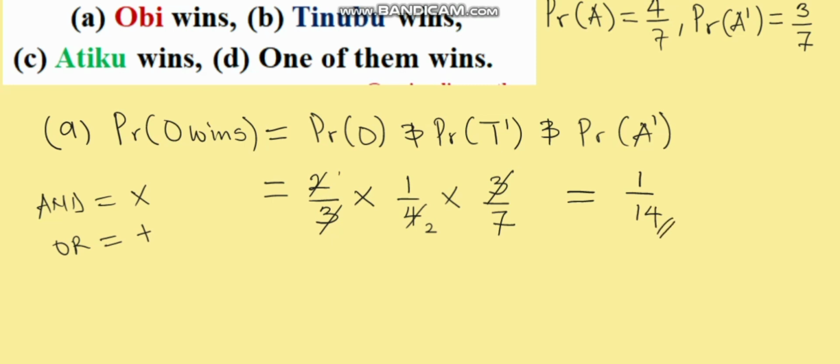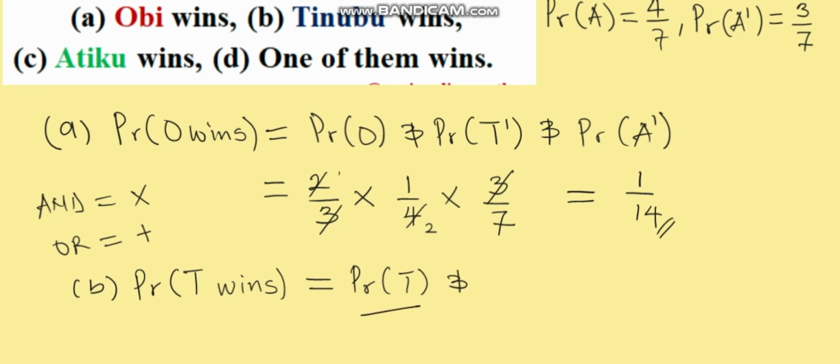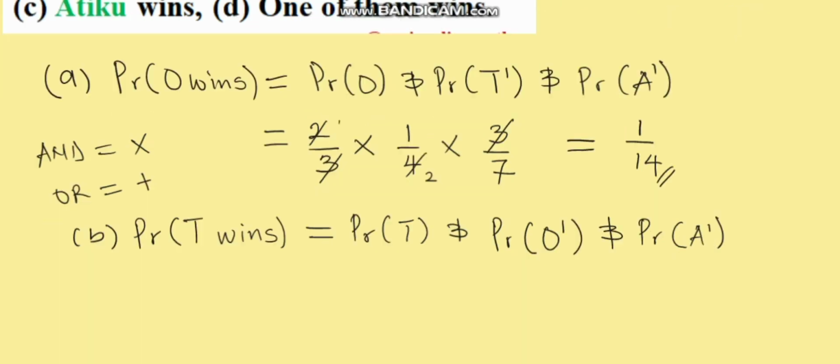Okay, that is 1 over 14. Now let's move forward. The probability that Tinubu wins, that is, T for Tinubu, T wins, will be the probability that T wins and Obi loses and Atiku also loses. Let's plug in our values according to what we have obtained earlier.